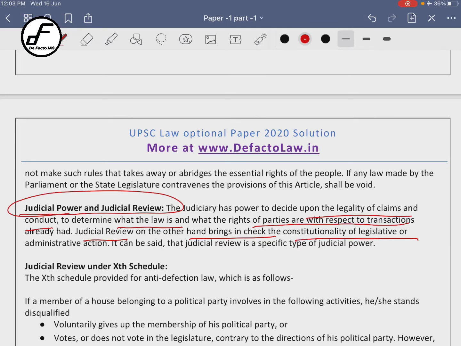And judicial review is within the framework of judicial power, or you can say slightly different, the concept of judicial review is inherently in the Constitution, right? I just told you with regard to writs, right? So that is the fundamental difference between these two.